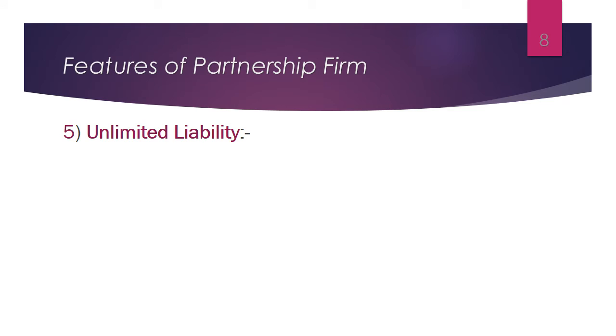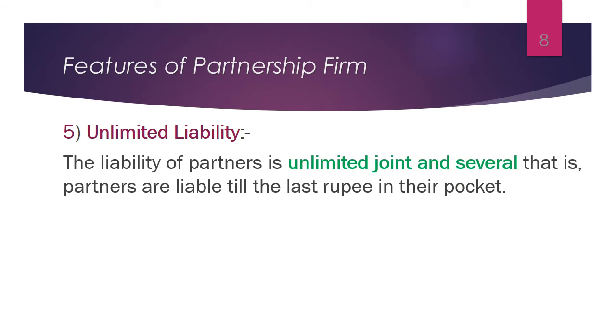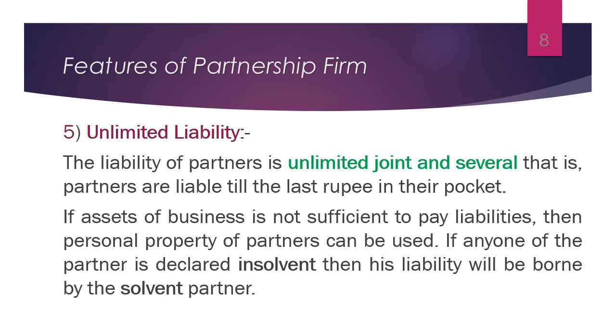Another feature is unlimited liability. In a partnership firm, all partners' liability is unlimited. All partners are liable to pay the firm's debts jointly or severally. Partners are liable till the last rupee in their pocket. It means if sometimes the assets of the business are not sufficient to pay liabilities, then the personal property of the partners can be used to pay that liability.